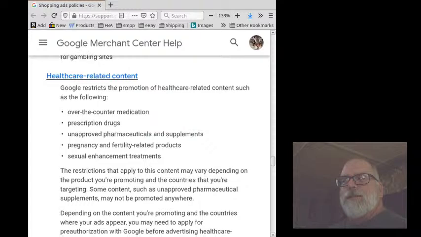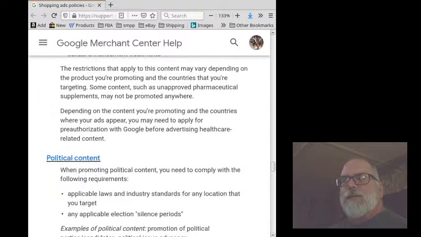The restrictions that apply to this content may vary depending on the product you are promoting and the countries that you're targeting. Some content, such as unapproved pharmaceutical supplements, may not be promoted anywhere. Depending on the content you're promoting and the countries where your ads appear, you may need to apply for pre-authorization with Google before advertising healthcare-related content.